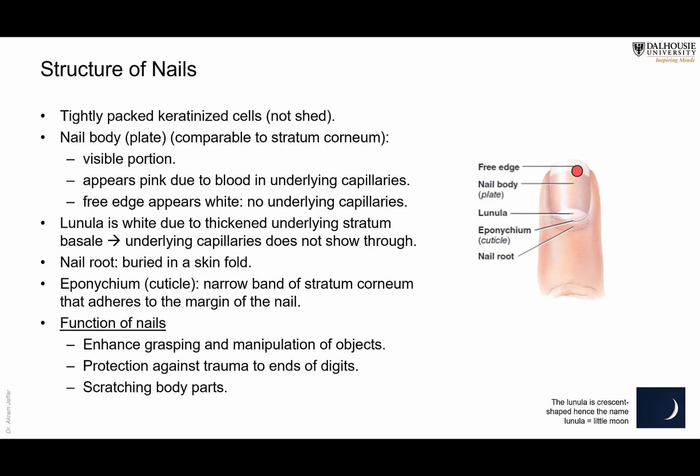From proximal to distal, there is the root, the eponychium, the lunula, the body, and the free edge. Obviously, the nails enhance grasping, manipulation, and protect against trauma at the ends of the digits. And don't forget, you use them for scratching. The best thing to scratch with is your nails.